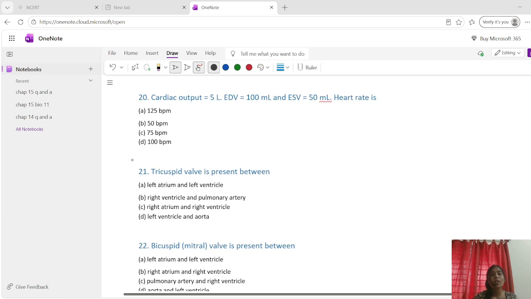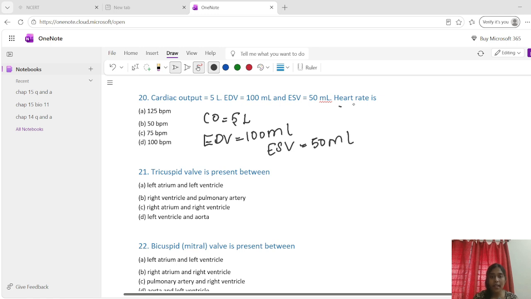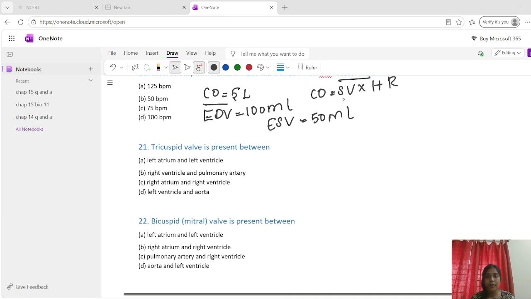Okay, now here we have the value of cardiac output, 5 liters, EDV as 100 ml and ESV as 50 ml. Now what do we have to calculate? Heart rate. We know the formula of cardiac output, that is stroke volume into heart rate, right? So we first have to calculate the stroke volume. What is the formula for stroke volume? EDV minus ESV.